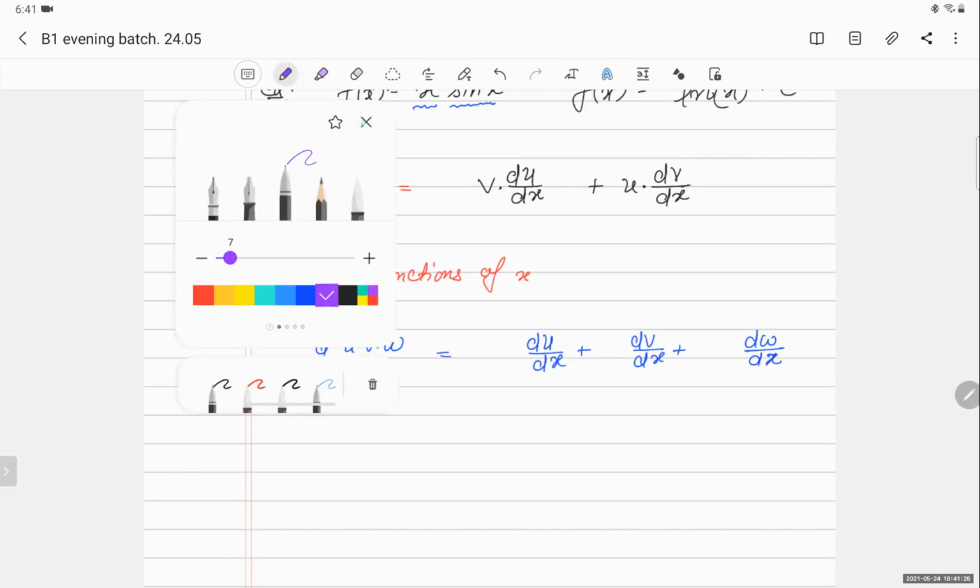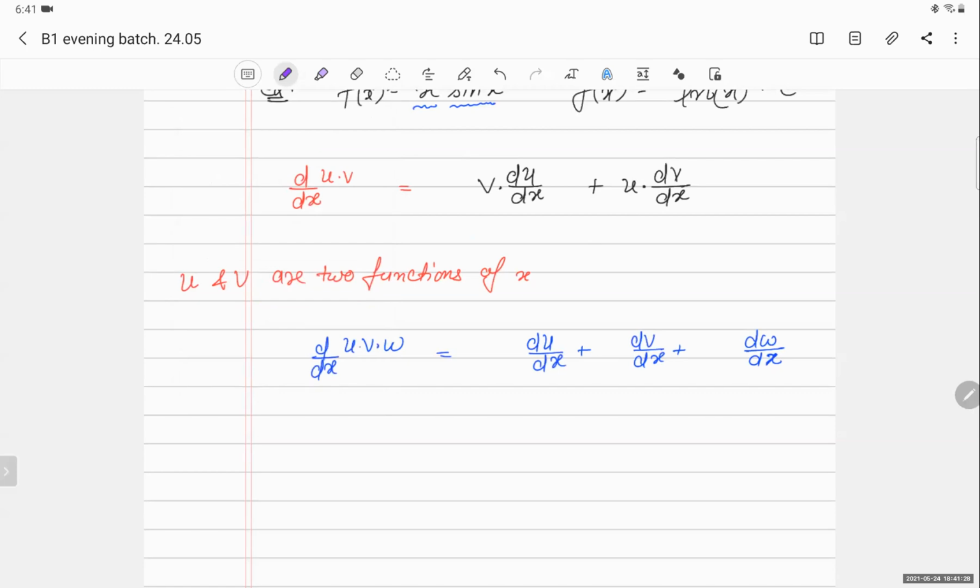Now we keep the remaining functions. I have the derivative of u here, so what is left? vw is left. Here, uw is left. Here, uv is left. That's it. Simple, easy to remember.